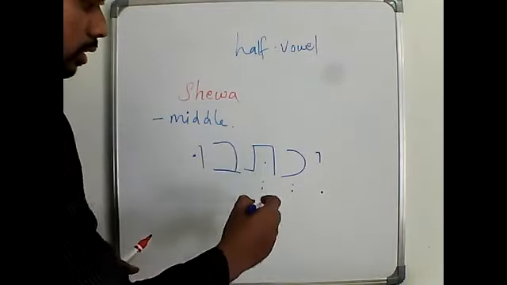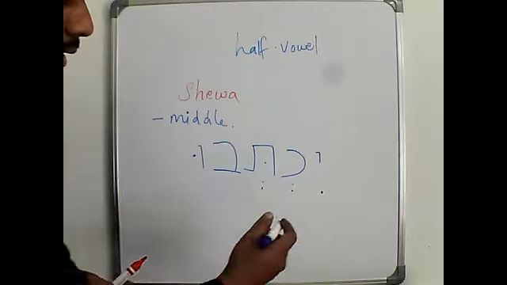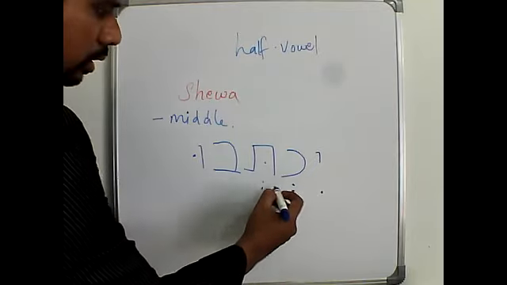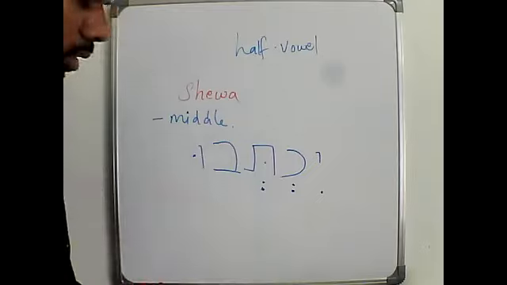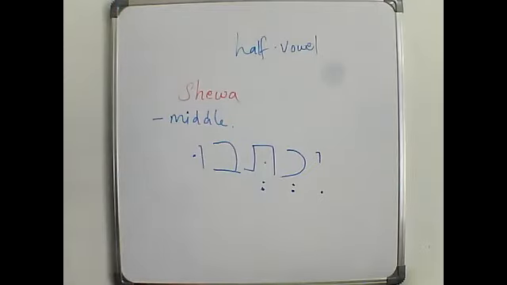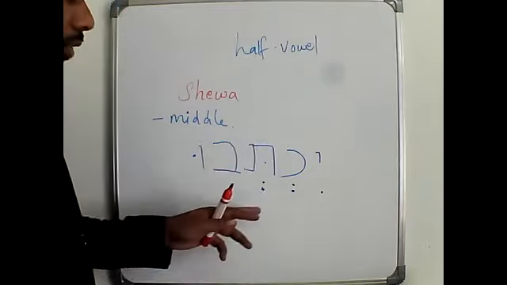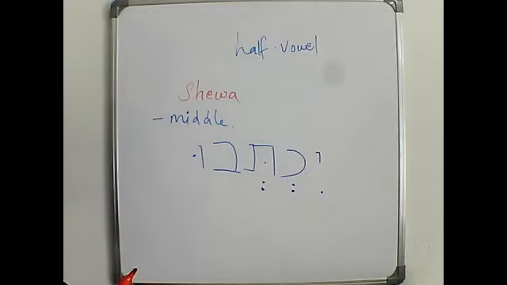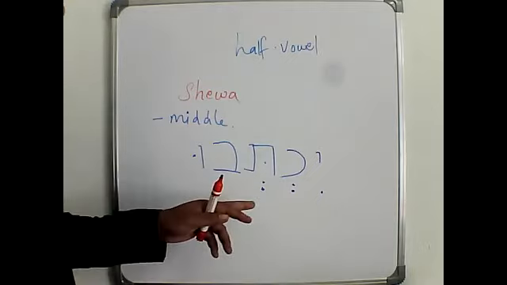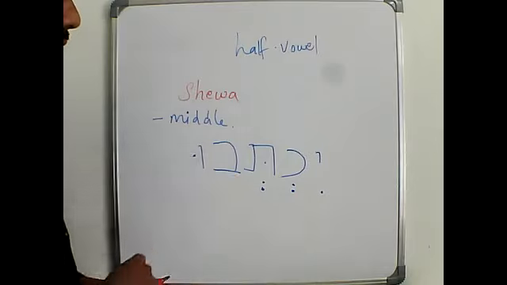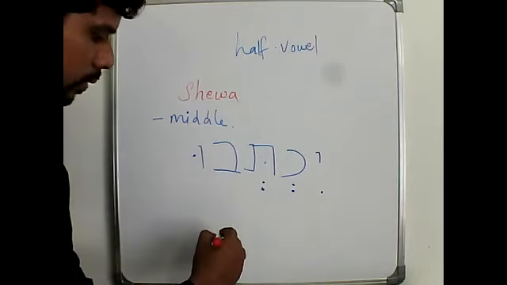If two Seva come side by side, this usually occurs in Hebrew words. So if two Seva come, we have to pronounce the second Seva. So how can we pronounce this word?